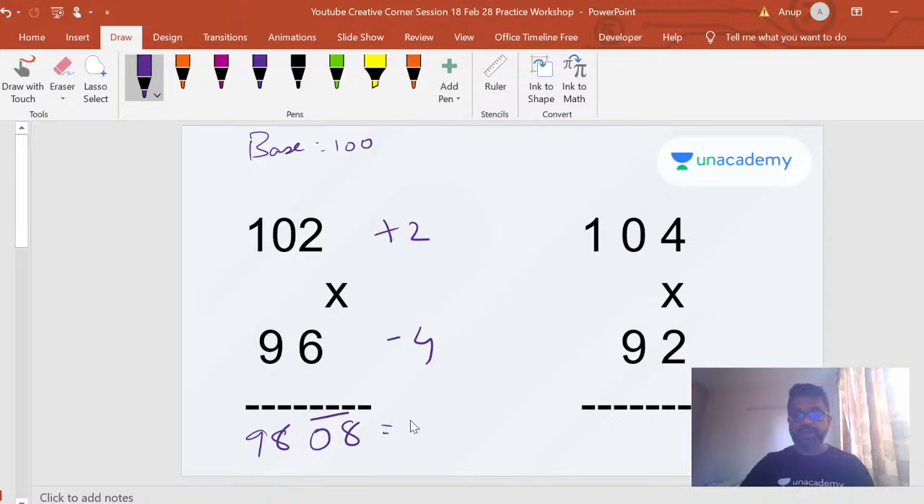Converting this is equivalent to 9 and 800 minus 8. This is equivalent to that, right? So this is 9792. Right, this is the answer actually, 9792. How you represent this is 8 minus, it's a base.